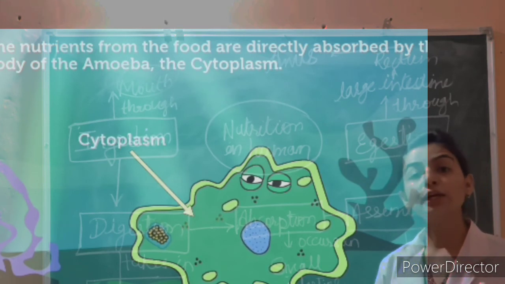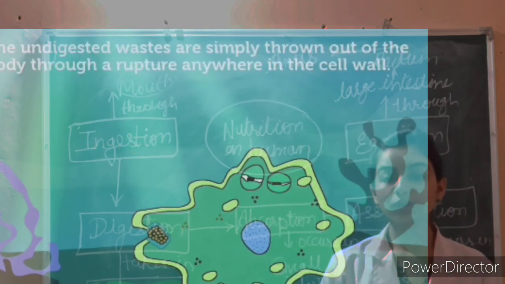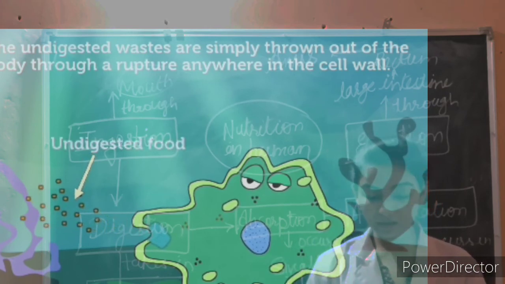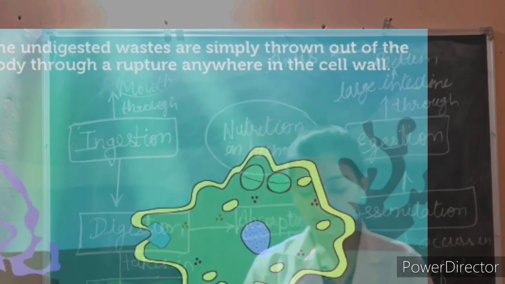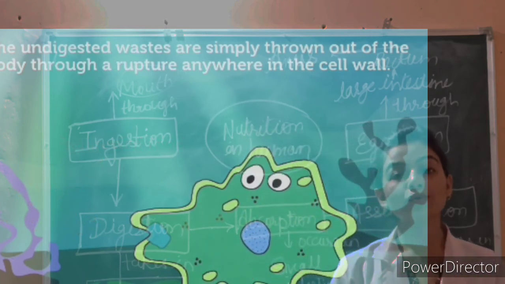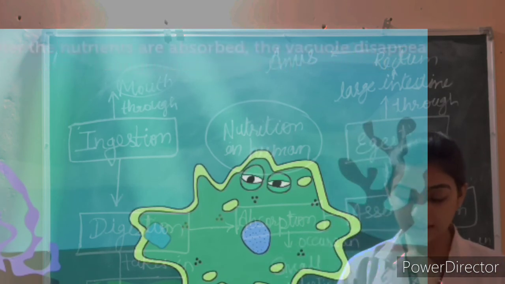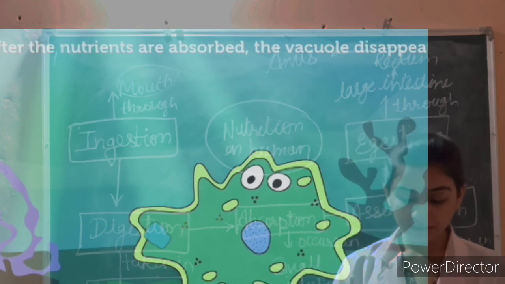Here you can see the cytoplasm, where many small bubble-like vacuoles are present. Now you can also see the undigested food. This is how amoeba feeds.